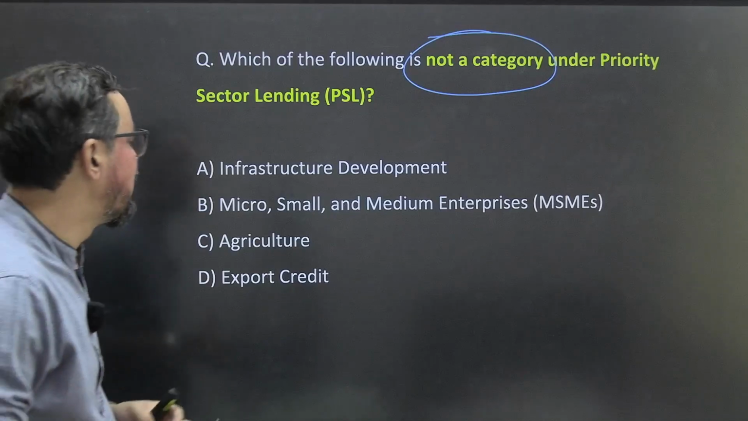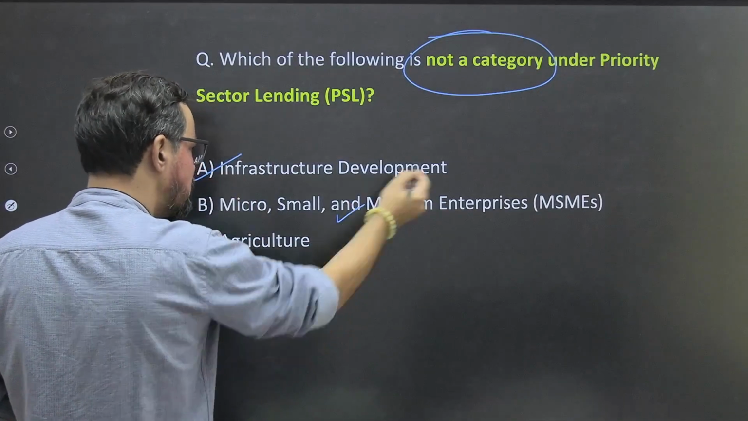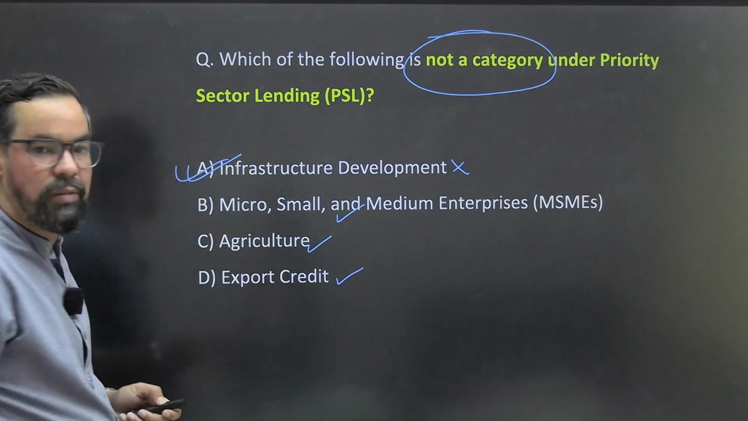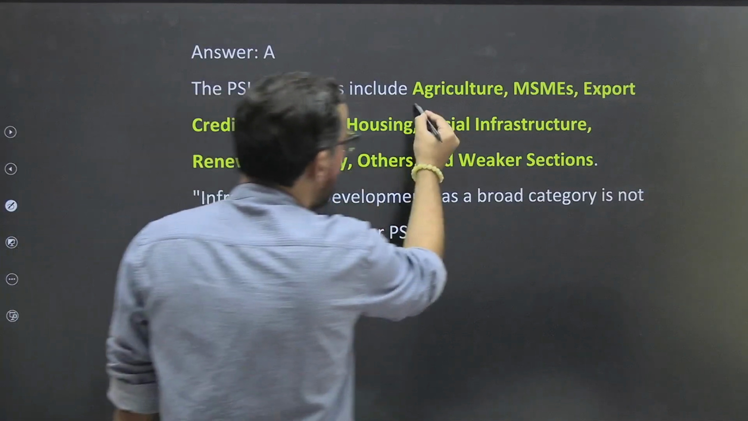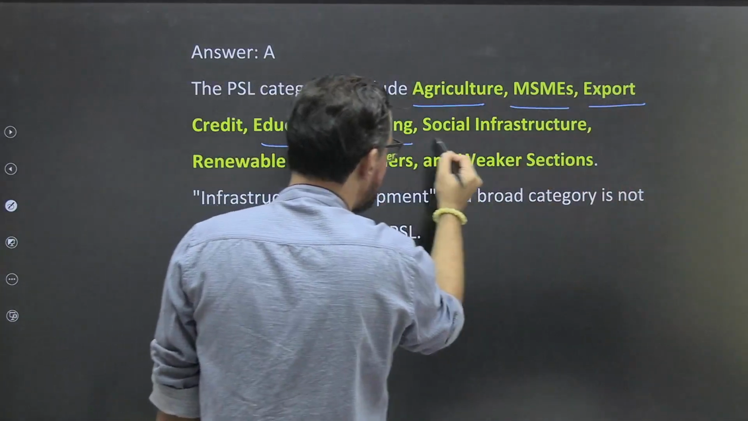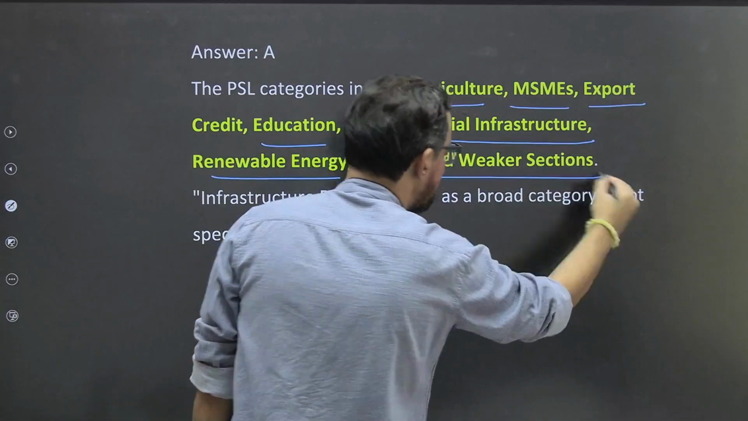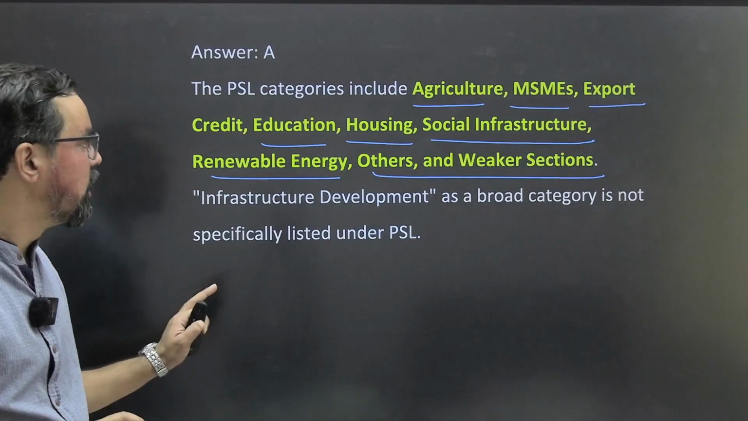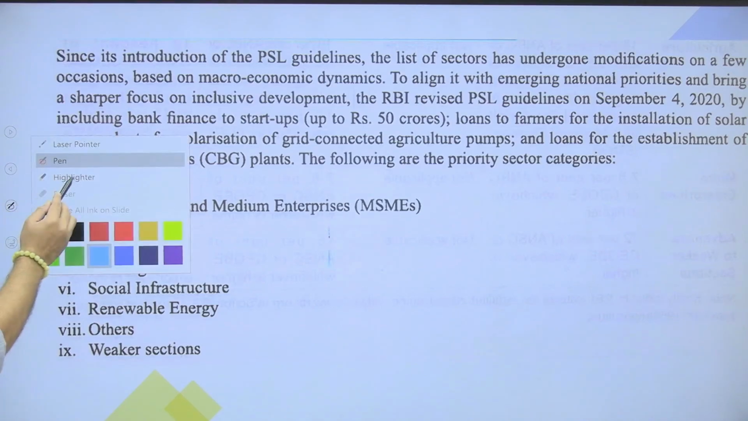So what will be your correct answer? Infrastructure development itself. MSME is part of this one. Agriculture is part of this. So option A only will be the right answer. So we have discussed those 8 sectors: agriculture, MSME, export, education, housing, social infrastructure, renewable energy, other and weaker section. These are generally categorized as priority sector. So as per your book, we have this classification.